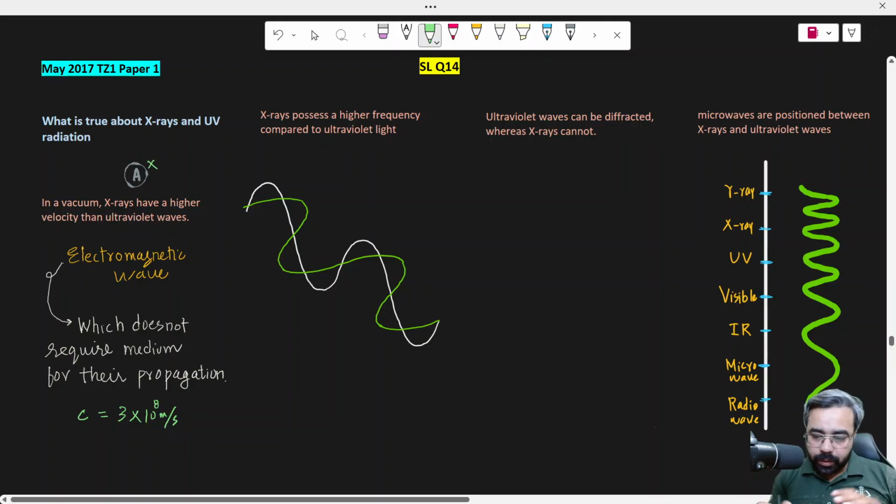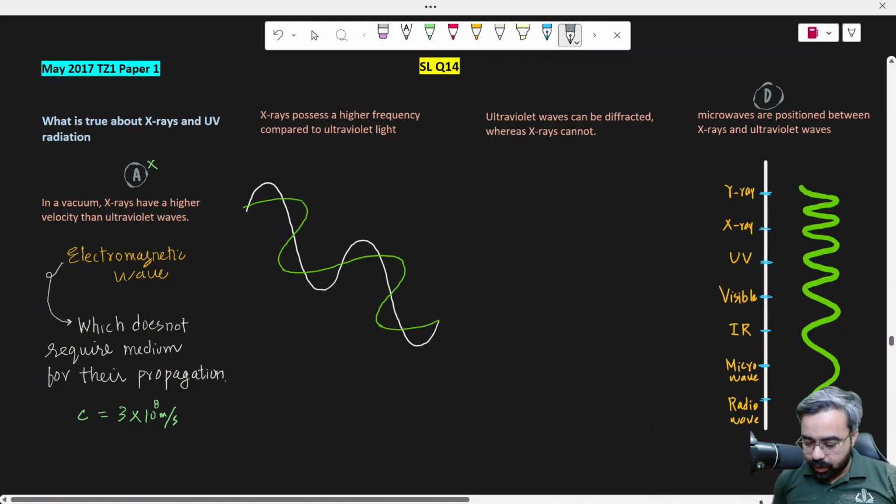Now go directly to option D, which says that microwaves are positioned between X-rays and ultraviolet. For clarity, I have shown you the whole electromagnetic spectrum. You see the first is X-ray, which has a minimum wavelength and maximum energy.